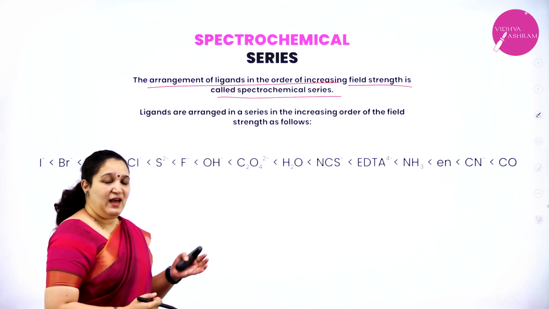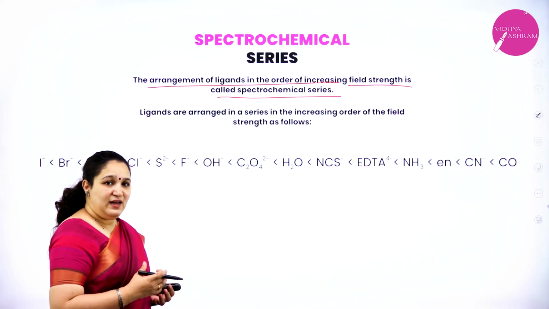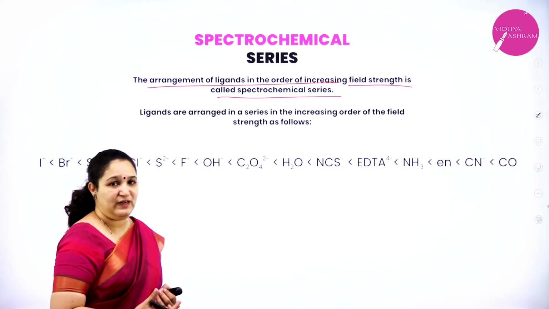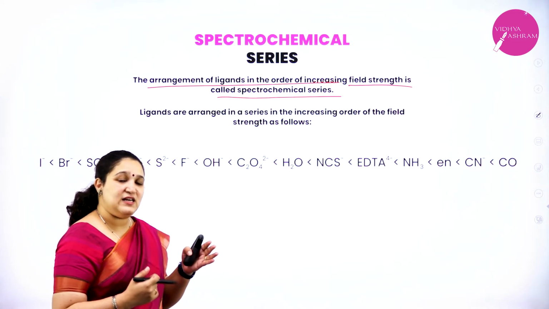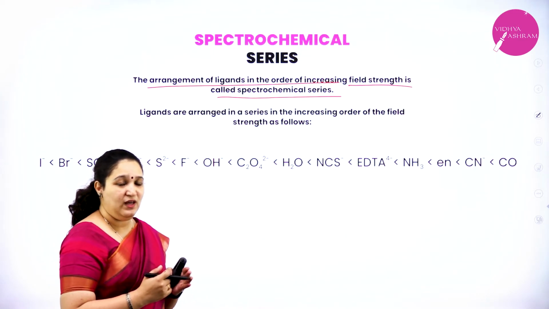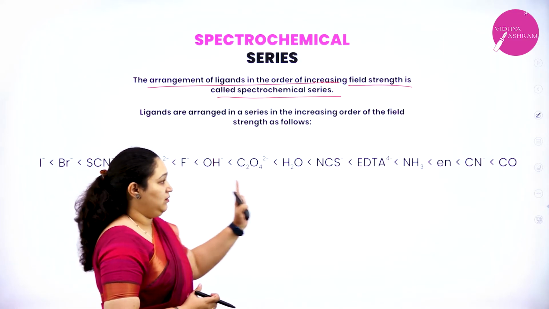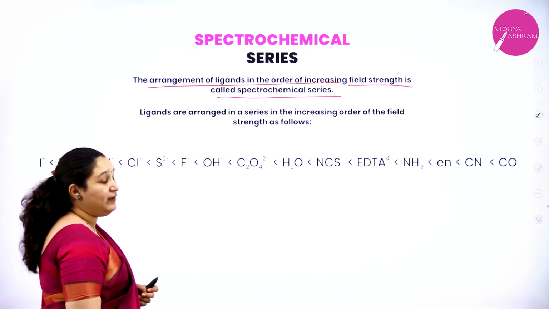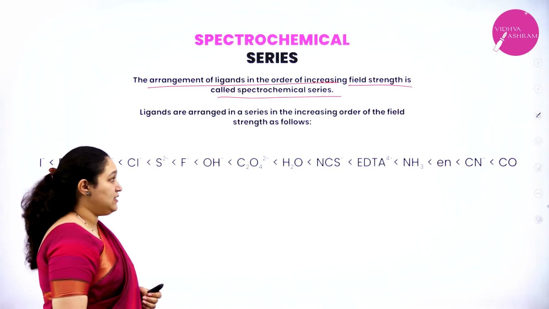Now, when the splitting happens in crystal field theory, if the ligand is a strong field ligand, the splitting will be more, and if the ligand is a weak field ligand, the splitting will be less. Based on that, they have arranged all the ligands in increasing order of their field strength. That is called the spectrochemical series.